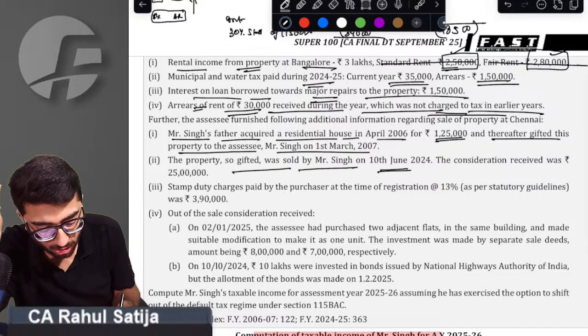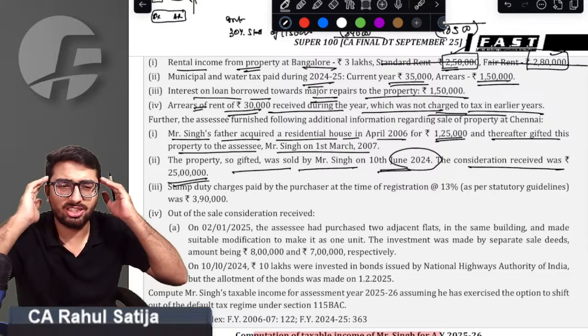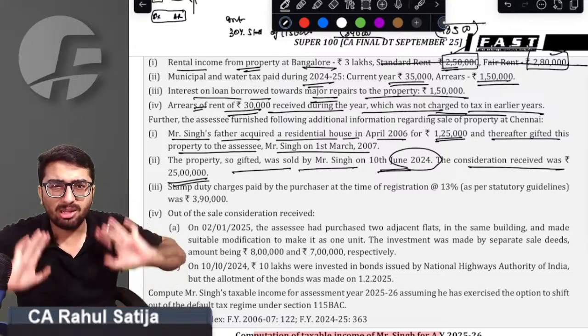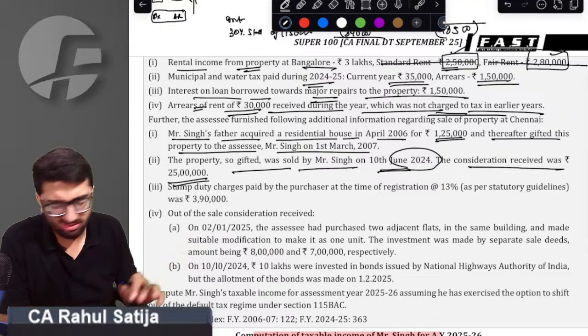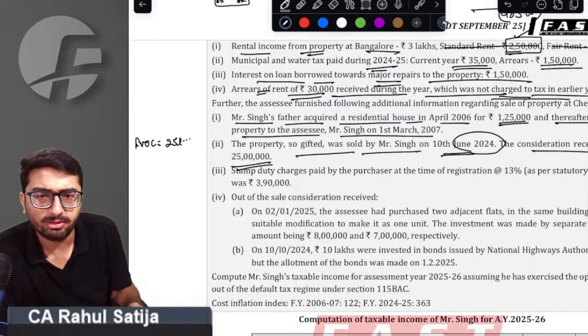The property so gifted was sold by Mr. Singh at a consideration of rupees 25 lakh. Very bad person. Whatever property he inherited from his father, he sold it. Sir, but whatever price he is selling at is important to us. That will be our full value of consideration, 25 lakh.